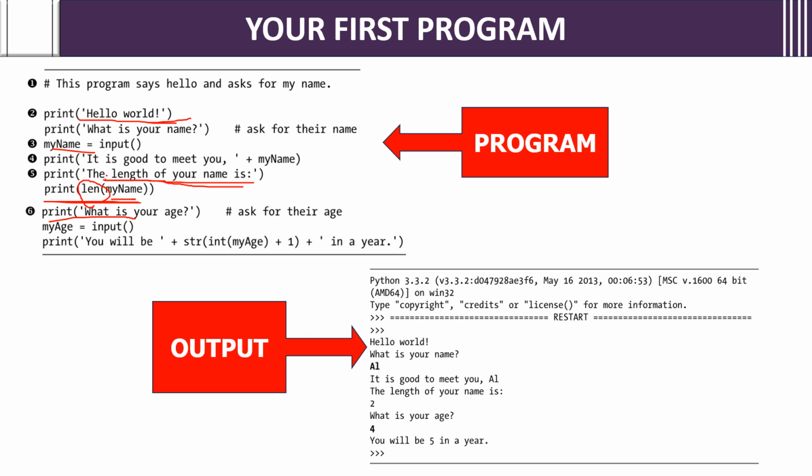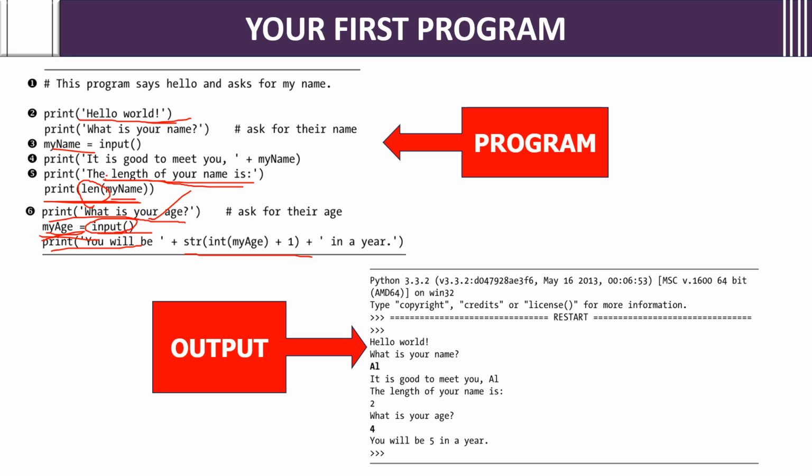Okay, then print what is your age. Now it will ask what is your age. Then one more variable you will take, myAge is equals to input. Whatever age you provide is going to be stored in this myAge variable. Then what you are printing: you will be, the string of int of myAge plus 1.